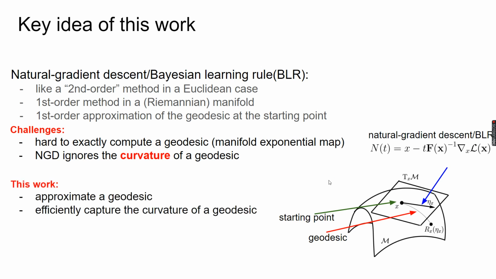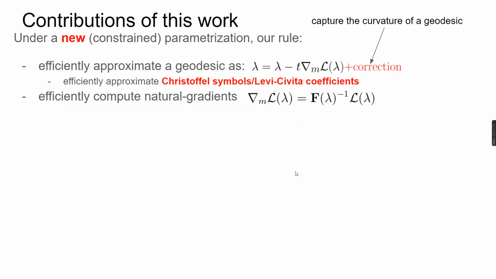In this work, we propose an approach to approximate a geodesic, and we show that our approach can efficiently capture the curvature of a geodesic, and therefore we can fix the constraint issue. We show that we can approximate a geodesic as follows. It has three terms. The first term is the starting point, the second term is the negative natural gradient, and the third term is a correction term. It captures the curvature of a geodesic.